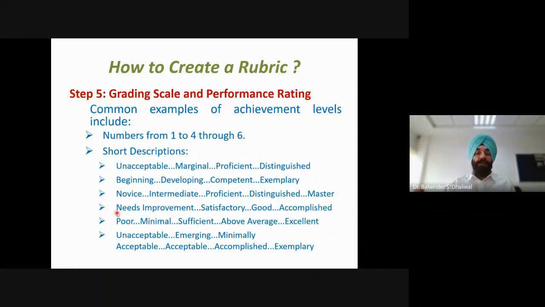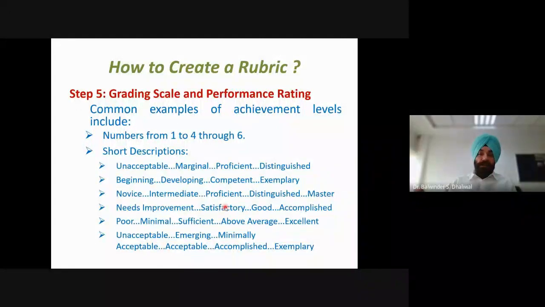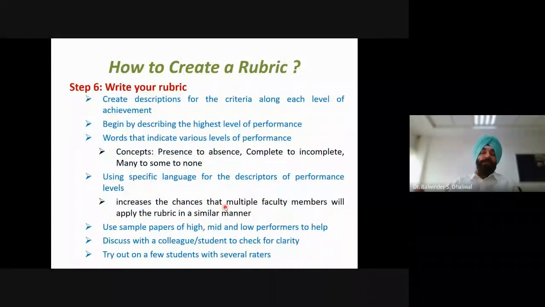The chosen description should match the work or the learning task which we are going to evaluate. Depending on the learning task or activity for which we are designing the rubric, we should choose descriptions which match and which are easy to use when we write descriptions with respect to the identified criteria.